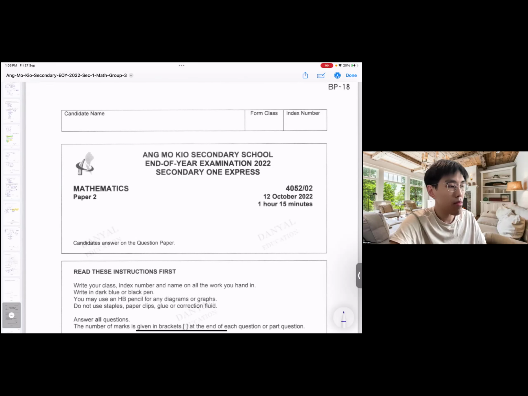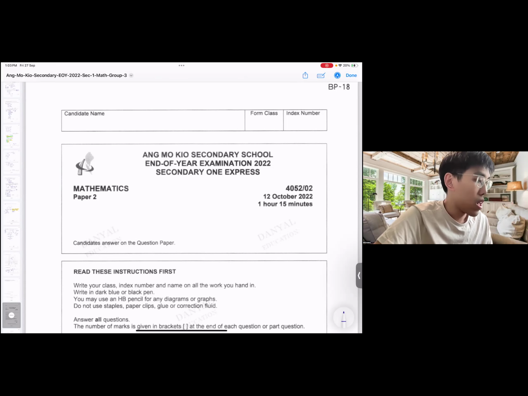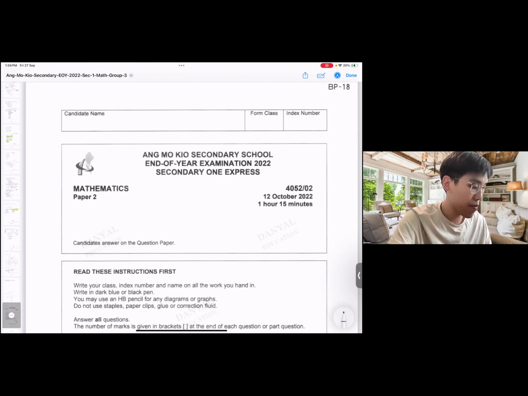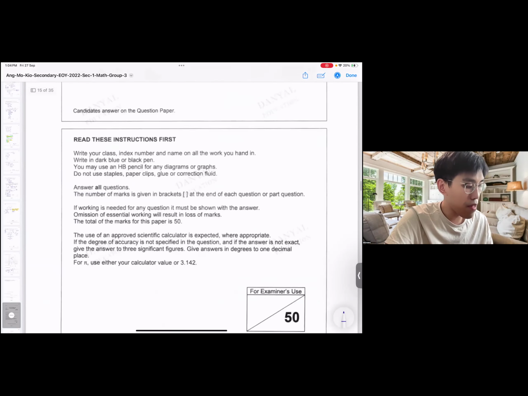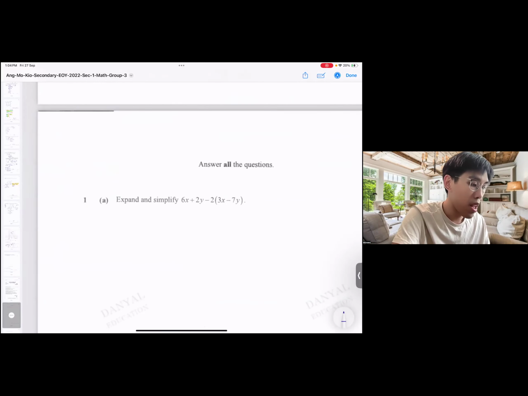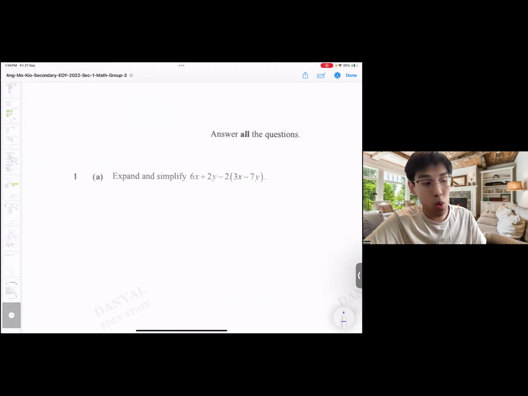Next, let's go to paper 2. At this point, I started at 12 and it's now 1, so 1 hour. After going through all that stuff, it's 1 hour. That means you have more than enough time to do it on your own without all my explanation. Paper 2 is 1 hour 15 minutes. Same thing, do it within 45 minutes. You should be able to. Calculators can be used, but try not to.